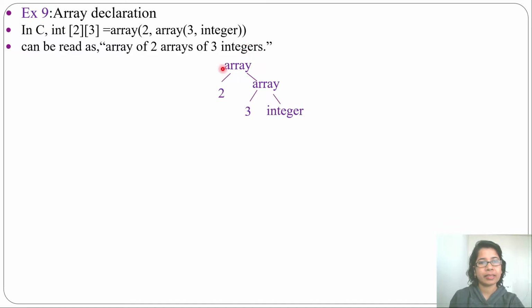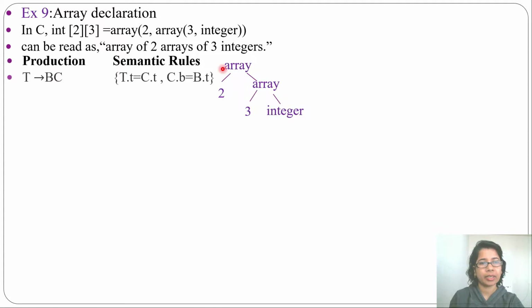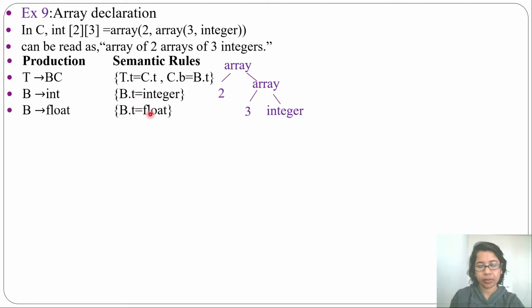Let's discuss the STT for array declaration. Some productions with semantic rules are given. T derives BC, T.t equal to C.t, C.b equal to B.t. So here B and T are attributes. Then B derives integer, meaning B.t equal to integer. B derives float, B.t equal to float.